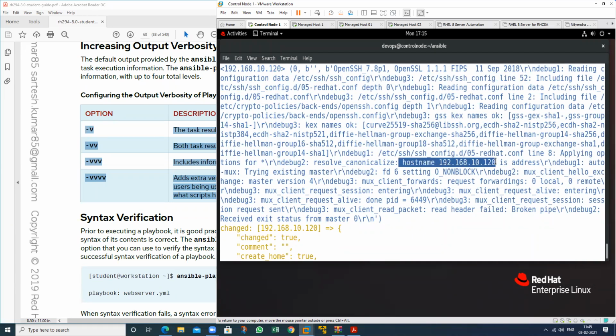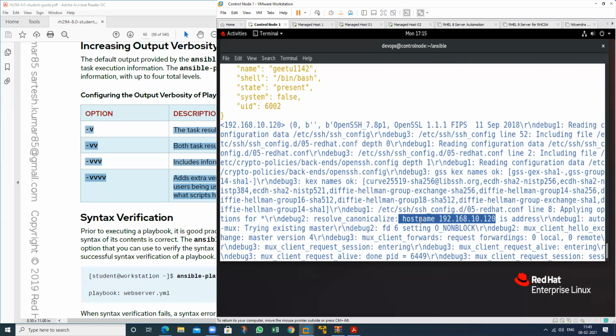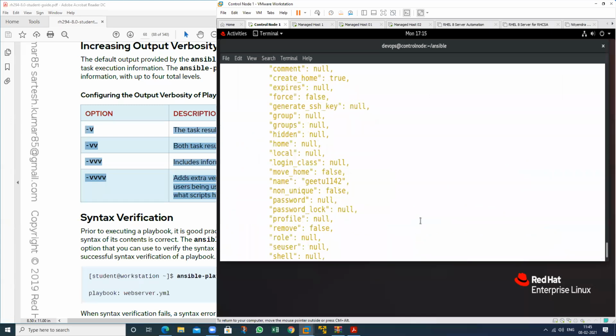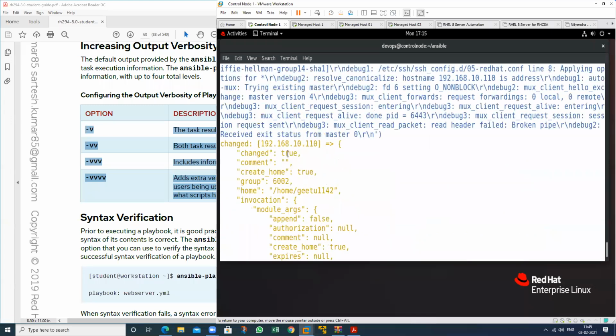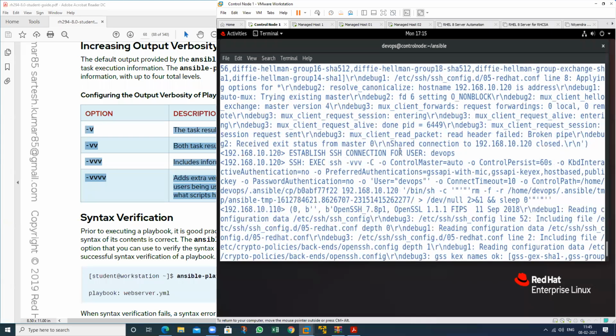This is the host name. See all the result. See the connection. Which connection is established? By which user? DevOps user. That I typed in the Ansible configuration file. So it will automatically take SSH by using this one.